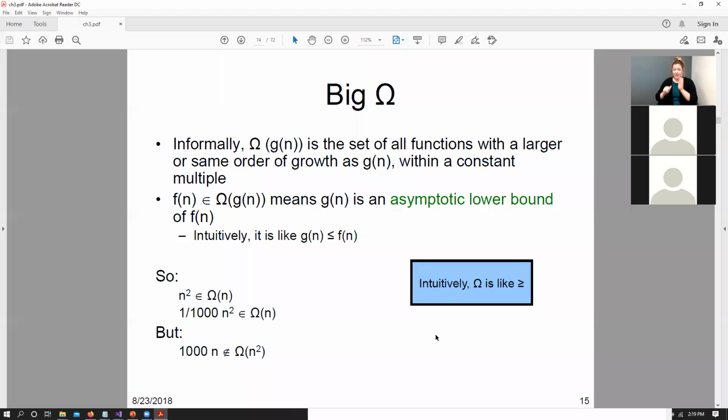Let's say that our algorithm takes n squared time, then a lower bound could be big O of 1 or big O of n, where n grows linearly. So we can say that n squared has a lower bound of big omega of n. Similarly, n squared divided by 1000 has a lower bound of big omega of n, because we know that n will always grow slower than n squared.